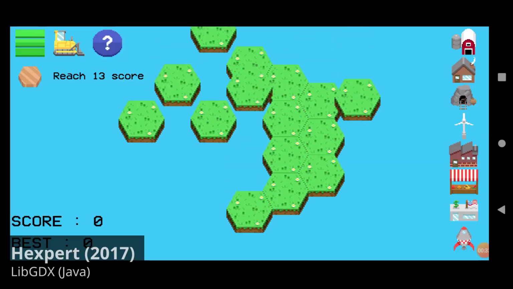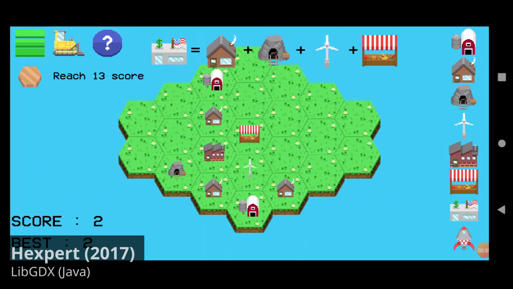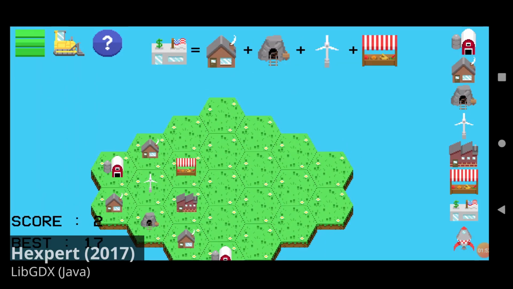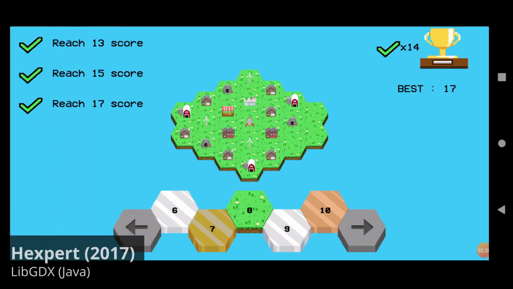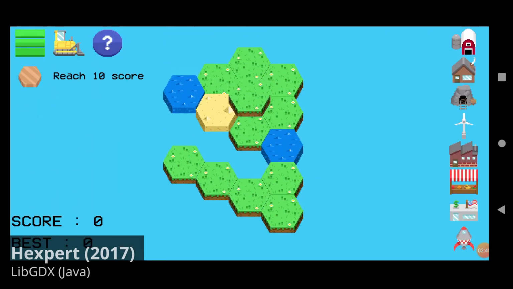A few weeks later, I decided to start working on a sequel to HexCity. I changed the name to Hexpert, and I actually released this game to Google Play for Android. By the way, I'm not supporting this game anymore. The gameplay is really similar to HexCity with the exception that I added a lot more levels. The art was commissioned, so it wasn't by me.